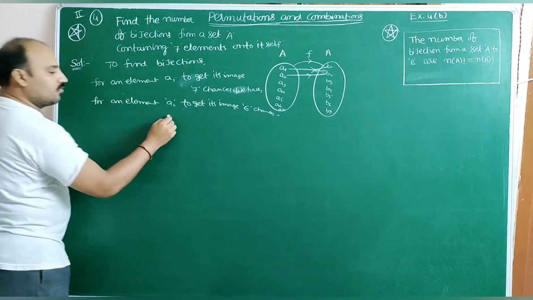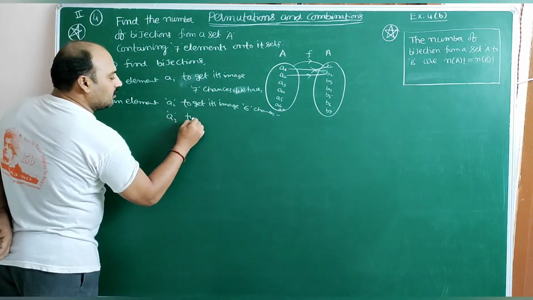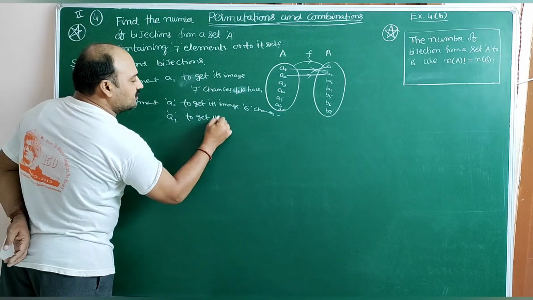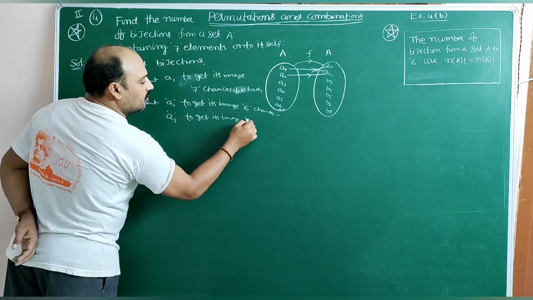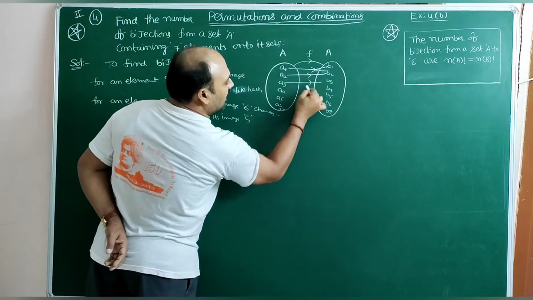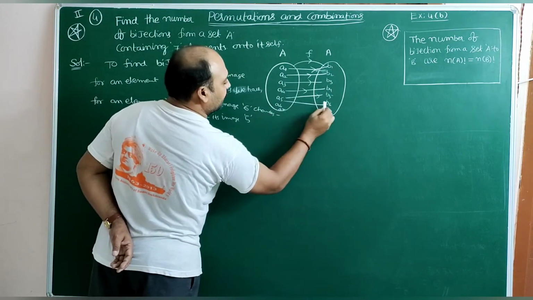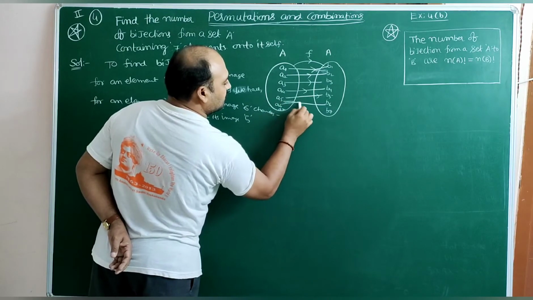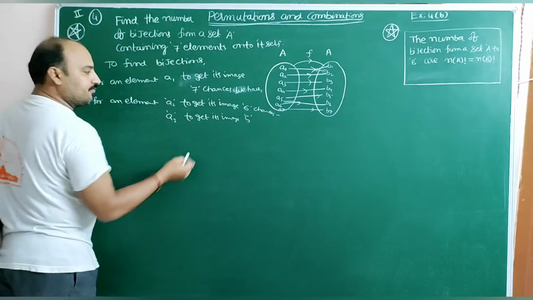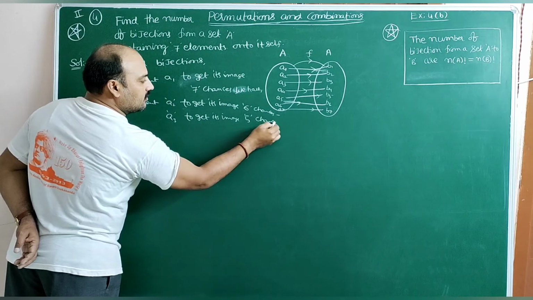For A3, to get its image, 5 possibilities are there, remaining 5. So 5 chances are there.